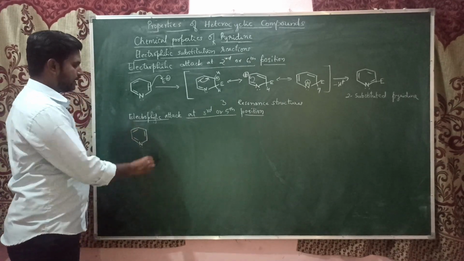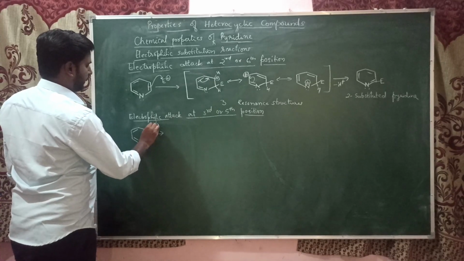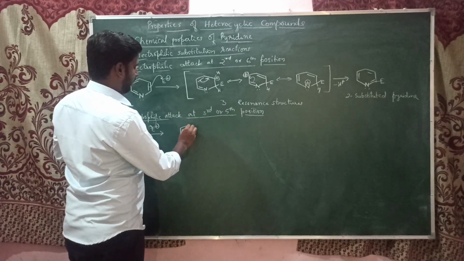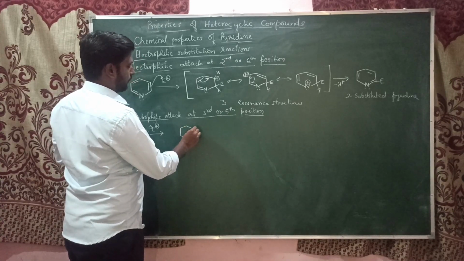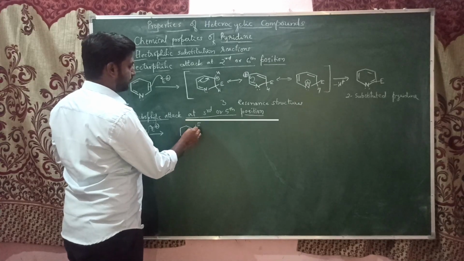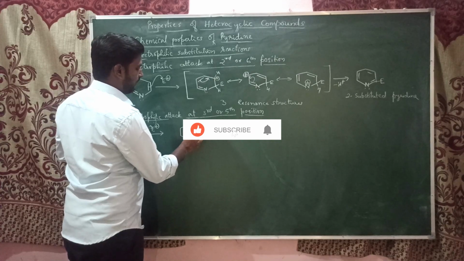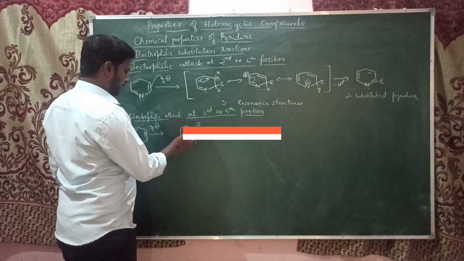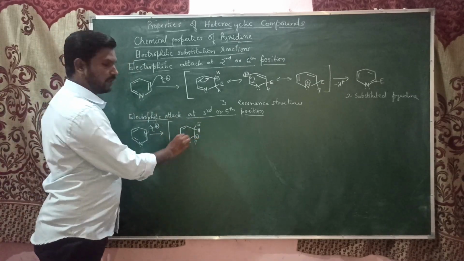Okay. Here, when an electrophile is introduced, it is going to attack at the third position. So let us see the carbocation intermediate formed when the electrophile attacks. The electrophile attacked here, and there is hydrogen. The positive charge comes at the second position with the hydrogen. The remaining is the same. So this carbocation also can be stabilized by resonance.